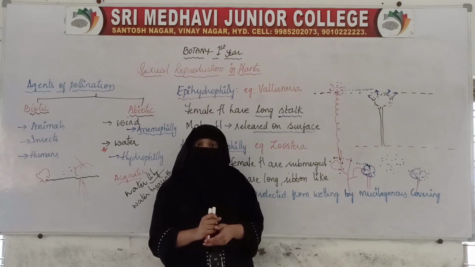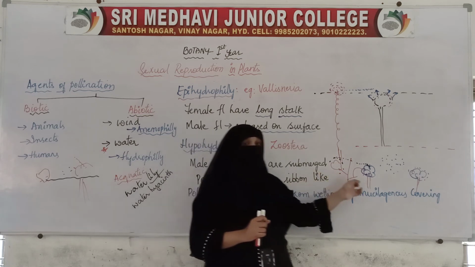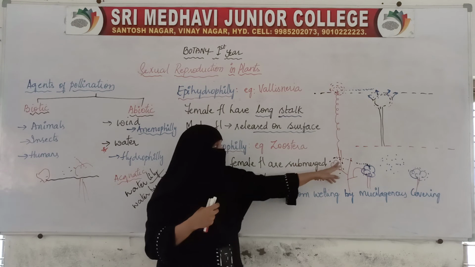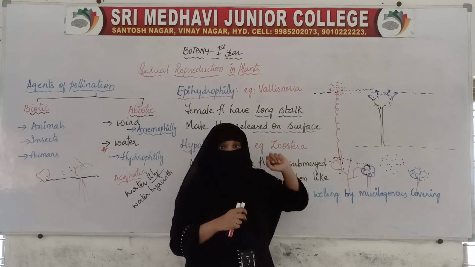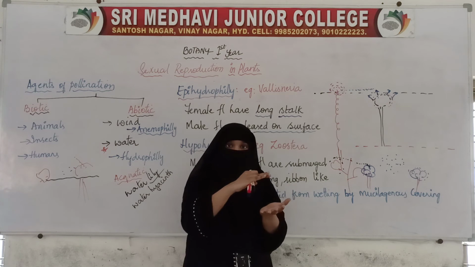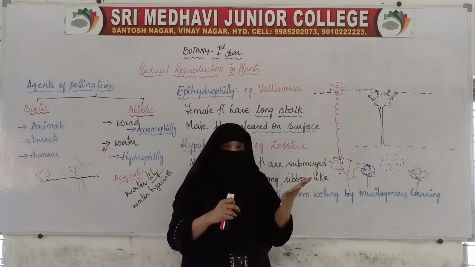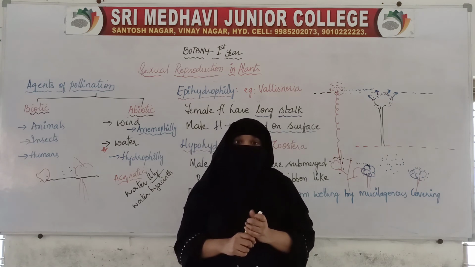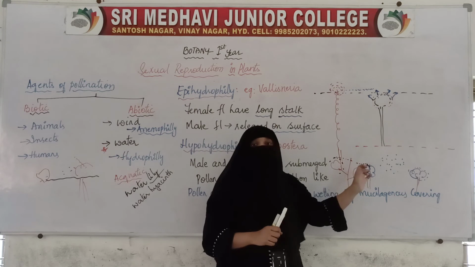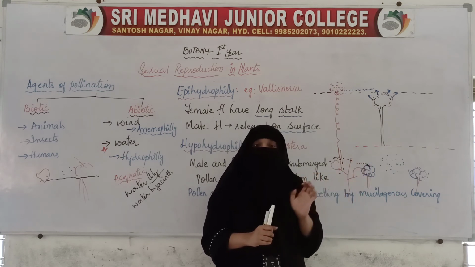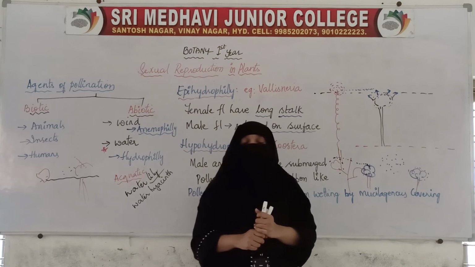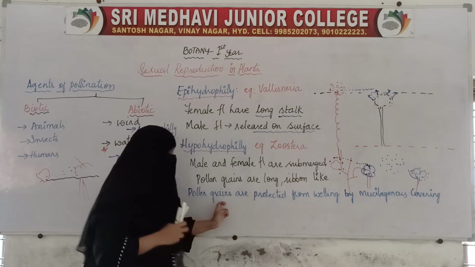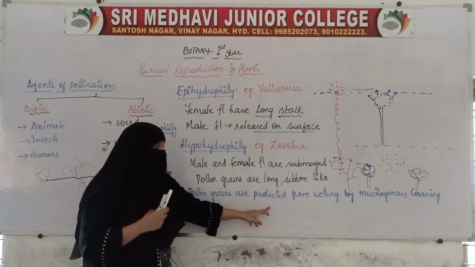When the flowers are submerged inside the water, what will happen? There might be a chance that the pollen grains will get damaged because of the water currents, the movement of water, or any other reason. There is a chance that pollen grains might get damaged before reaching the stigma. So in order to prevent this, the pollen grains are covered. The pollen grains are protected from wetting.